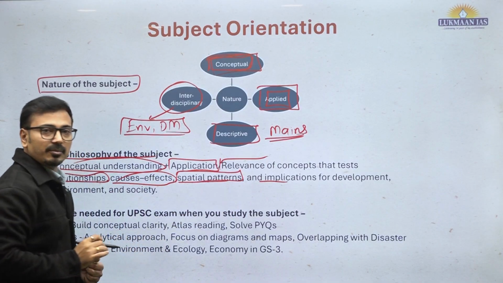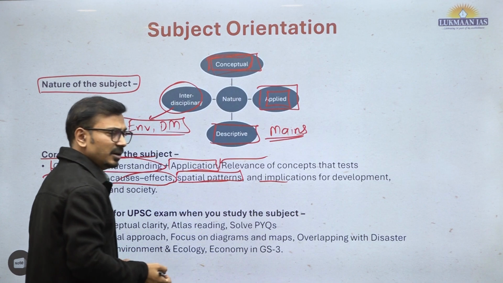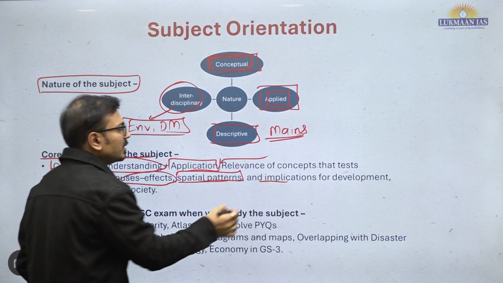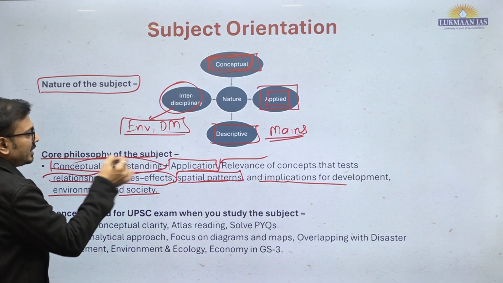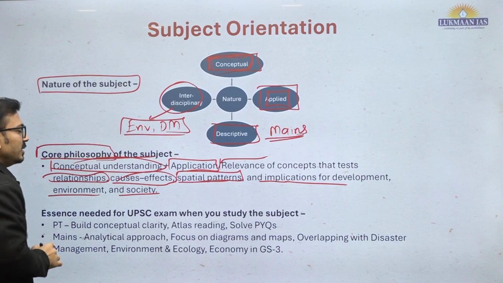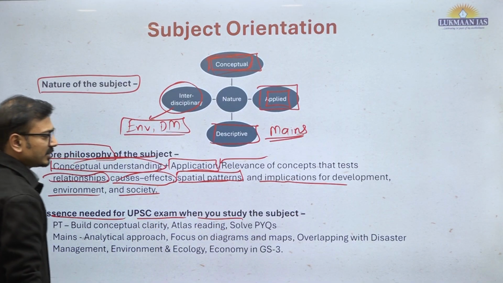It is basically talking about distribution of resources, and we can say different kinds of landforms, implications for the development, environment and society. So all these aspects are core philosophy of this subject. Essence needed for UPSC exam when you study the subject.